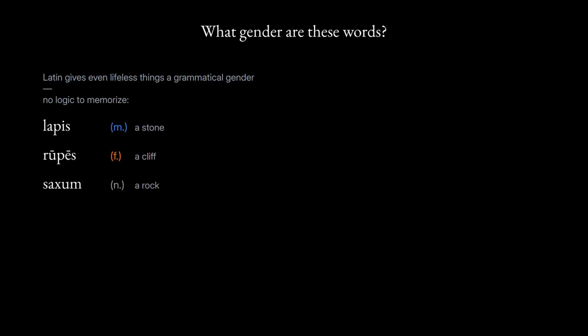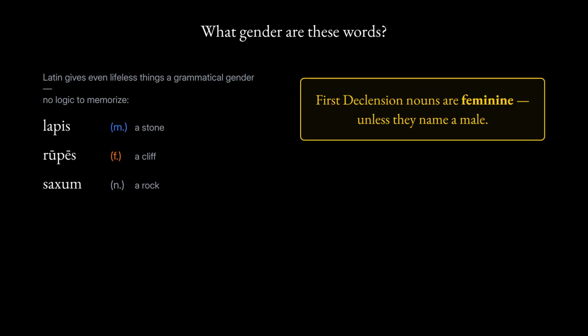In English, living things are masculine or feminine, and the lifeless things are neuter. But Latin gives even lifeless things a grammatical gender. A stone is masculine, a cliff is feminine, a rock is neuter, with no logic to memorize. Here is the rule that saves you. Nouns of the first declension are feminine, unless they name a male. So the word for sailor and the word for farmer are masculine, though they end in the same vowel.